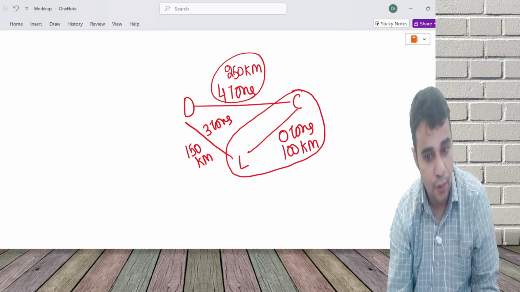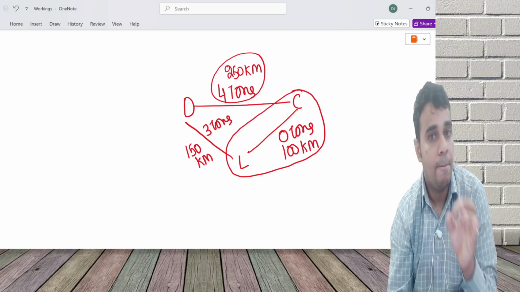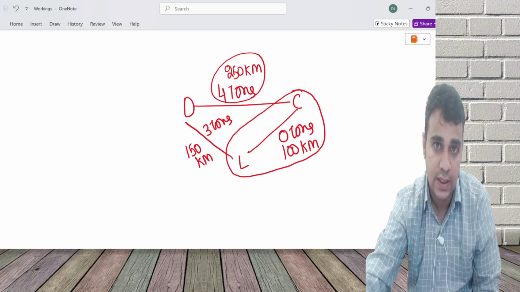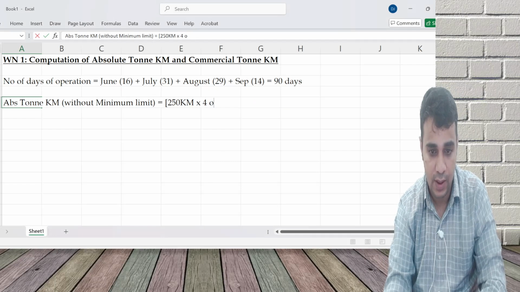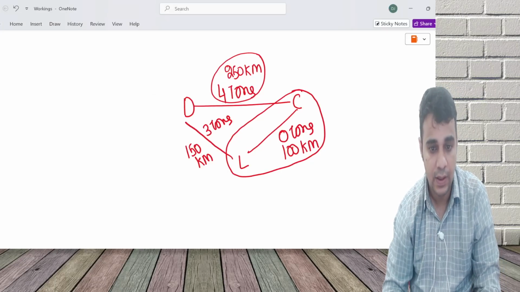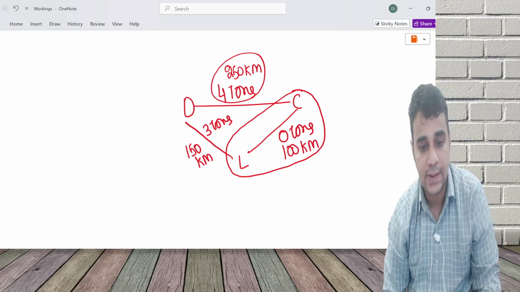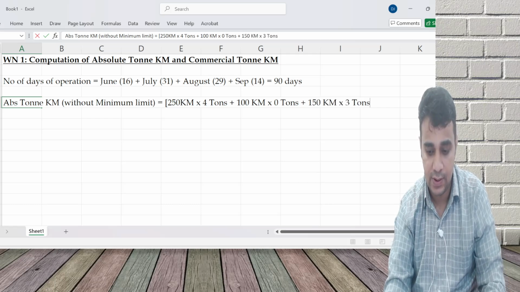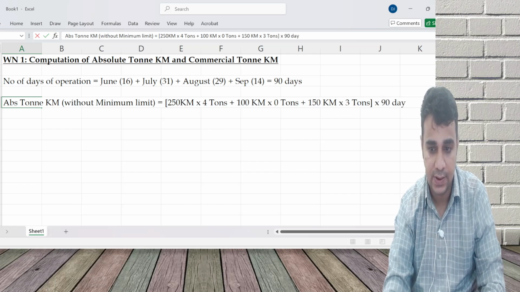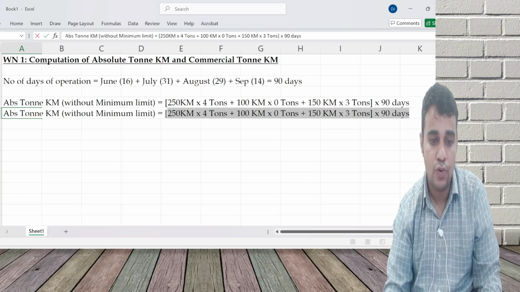There's no minimum condition. 250 kilometers into 4 tons plus 100 kilometers into 0 tons plus 150 kilometers into 3 tons, whole multiplied with 90 days. This is without minimum limit.